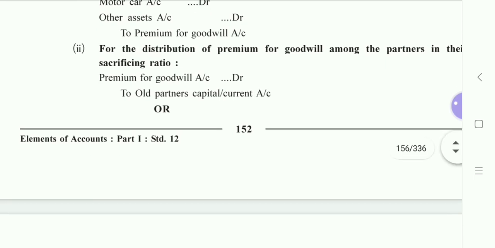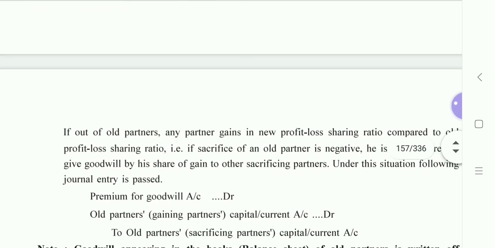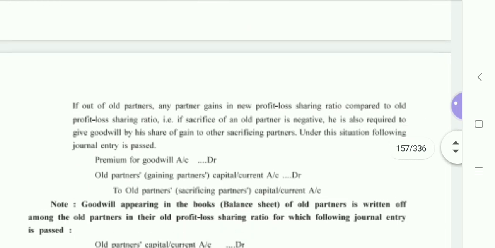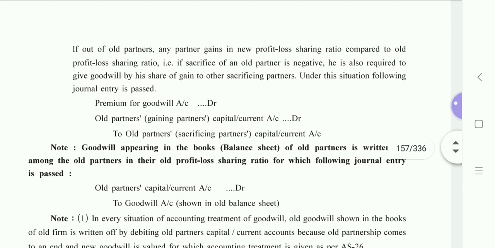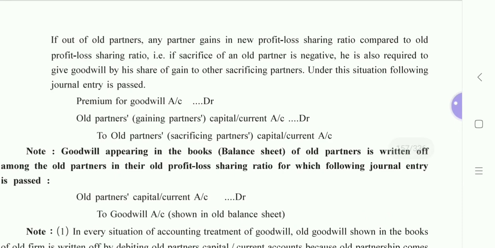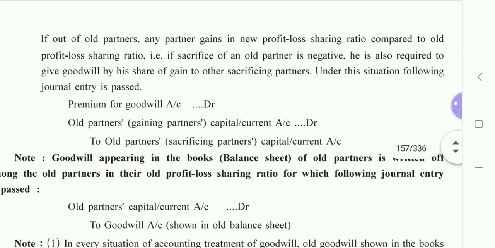So they say here, you can read this, I think you all have your textbooks, and I'll read it for you. If out of old partners any partner gains in the new profit loss sharing ratio compared to the old profit loss sharing ratio, that time the journal entry is going to be this.